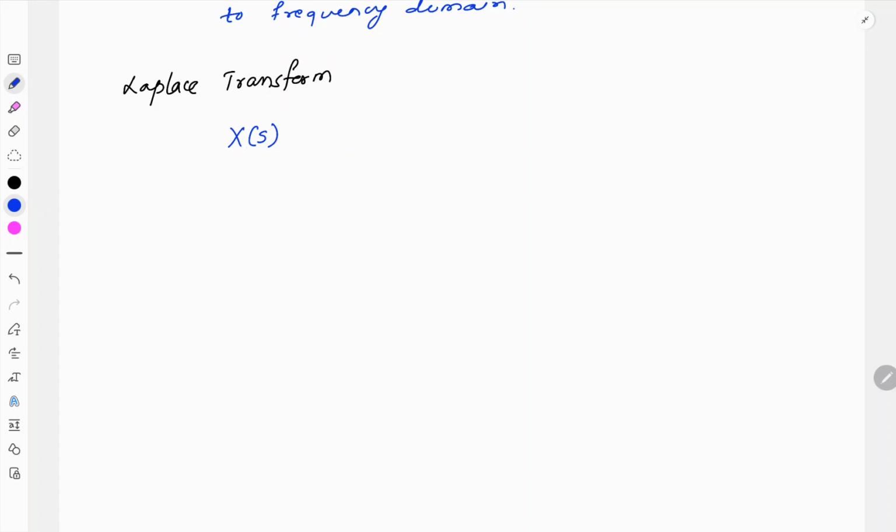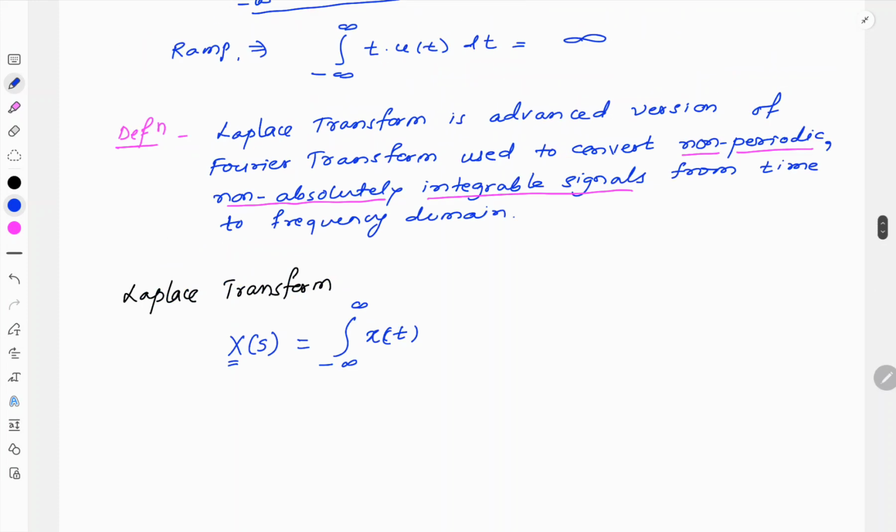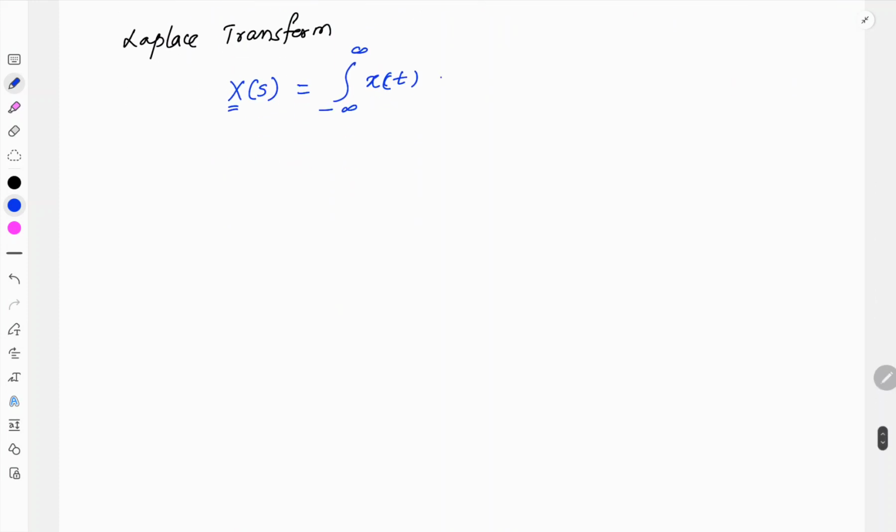Here in Laplace, we are going to represent the frequency domain using small s. As it is a frequency domain representation, the letter is always capital. So X of s is equal to the integration from minus infinity to plus infinity of x of t, the time domain signal, into e raised to minus st dt.